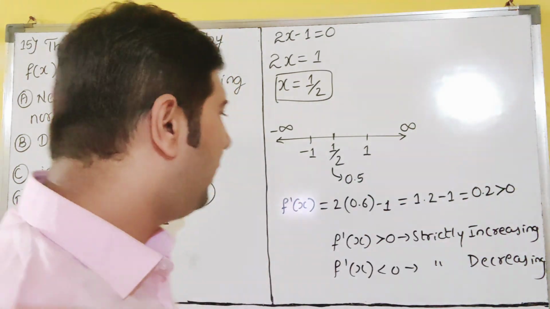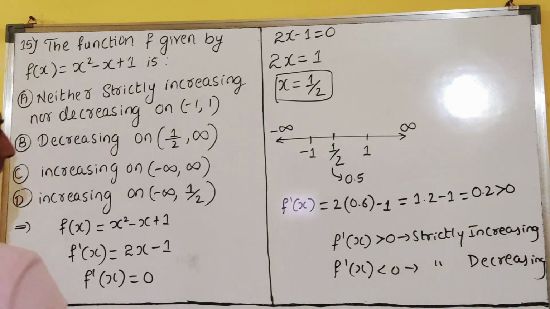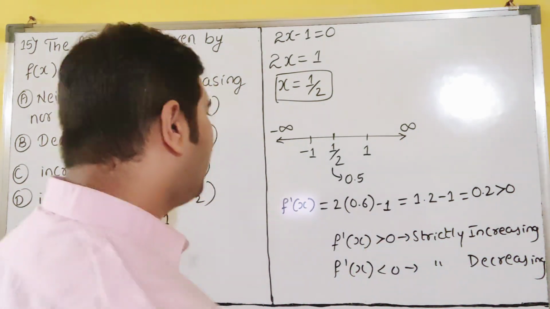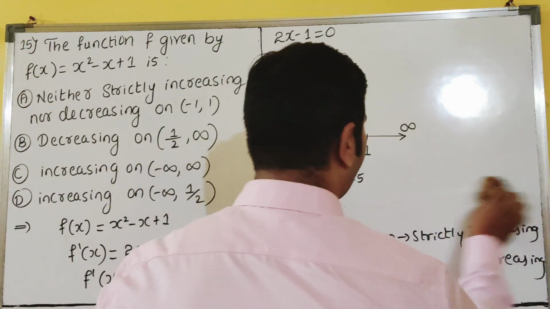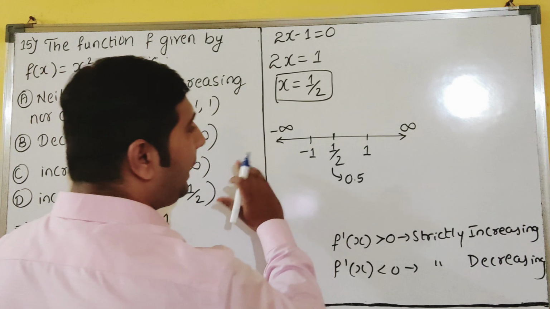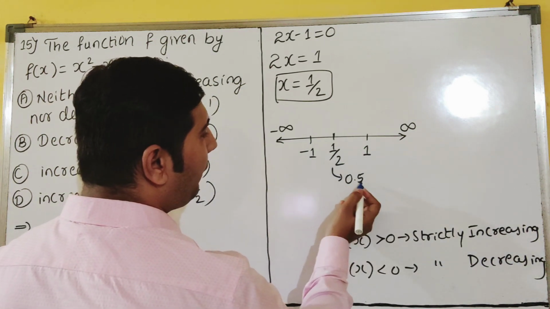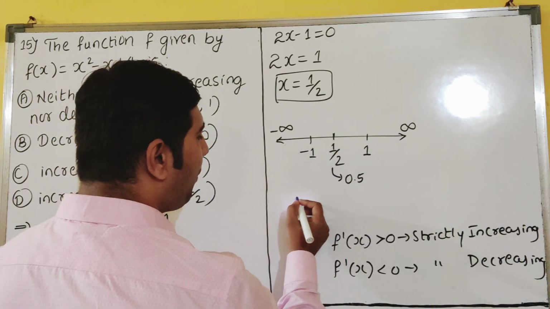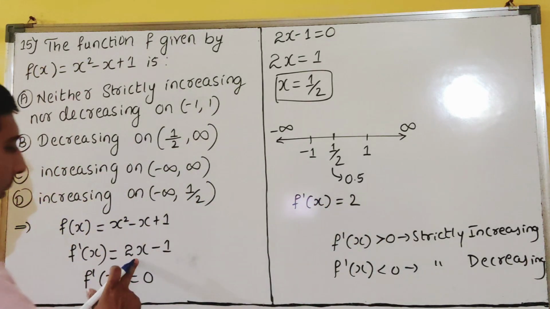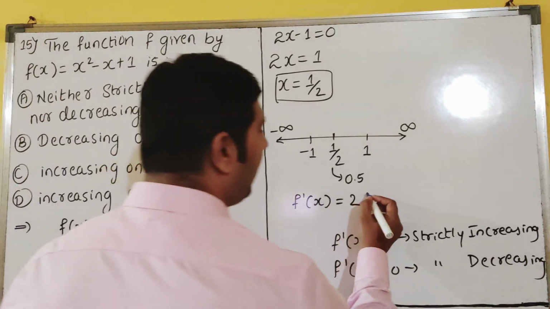Clear everyone? So now I will erase this, dear students, to make you understand. I had used the example. So now see here. Next, what will I take? Less than 0.5, less is how much? 0.4. Now you put it in f dash of x, 2x minus 1 is there, x is what?